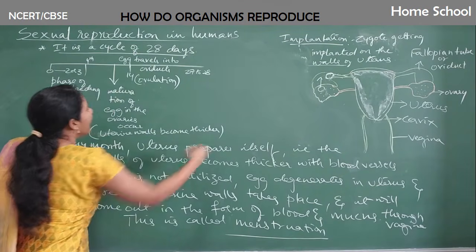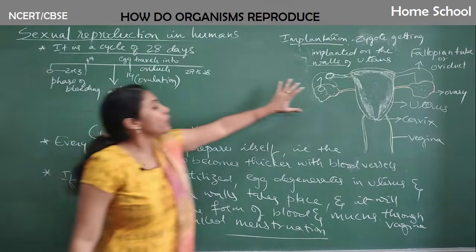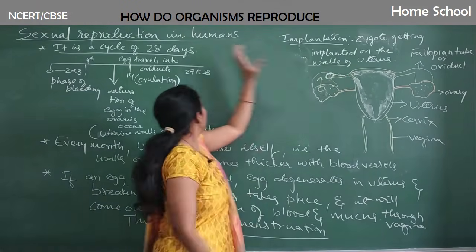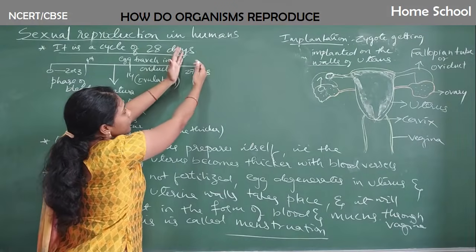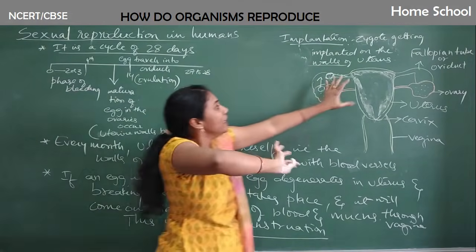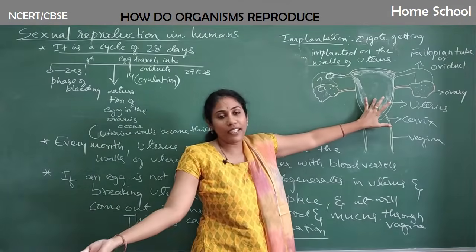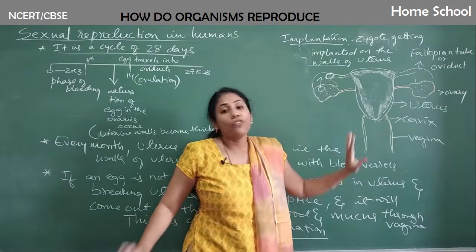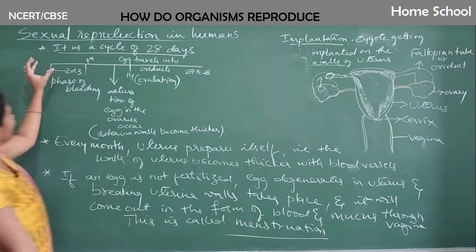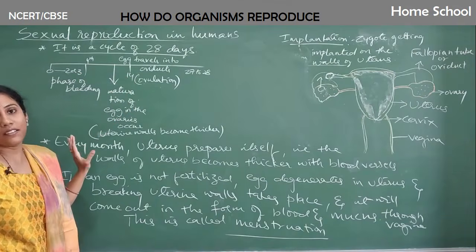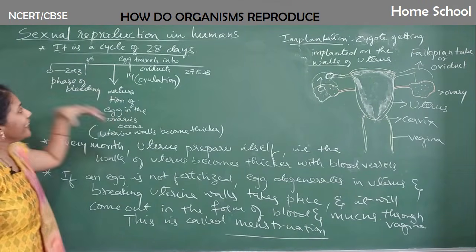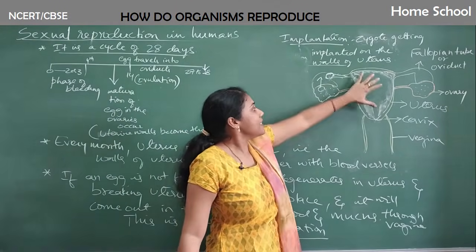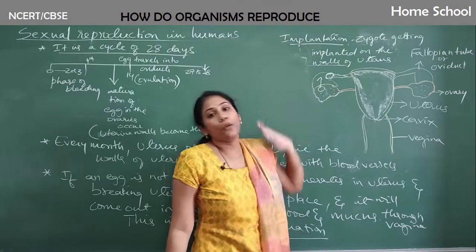Okay, so after that, at the 14th day, the egg will travel to the fallopian tube. It will wait for 1 or 2 days. If the sperm doesn't come, in this span of time, what happens? 27th to 28th day time, it starts dying in the uterus, that is, it undergoes degeneration, and slowly the breakage of the uterine wall also occurs, and again the cycle continues. That means the phase of bleeding occurs. Okay, so this 28-day cycle continues in the woman as long as the sperm doesn't come into the fallopian tube.